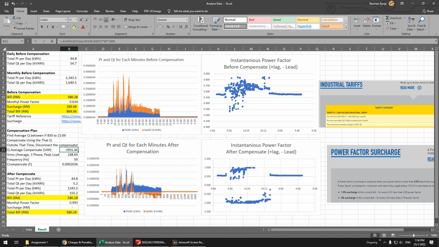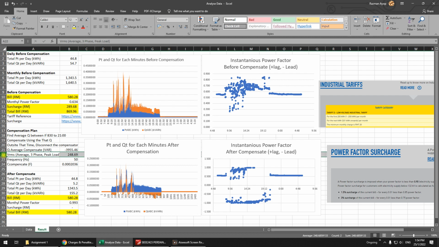Q is negative. This one should be positive, but you have to compensate, so you have to put negative. The average is 39955. And this one you have to convert back to VAR. If you want to do compensation, you cannot use the energy, you have to use the kVAR.